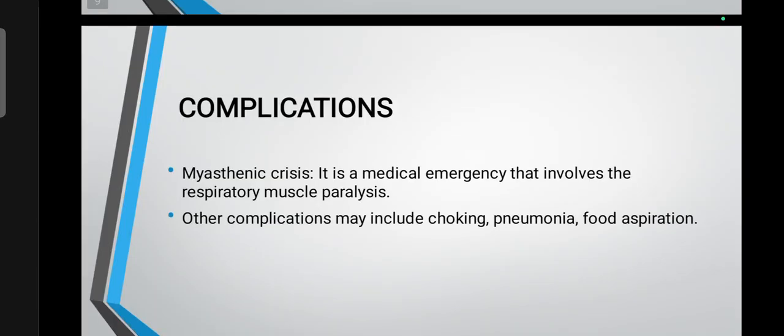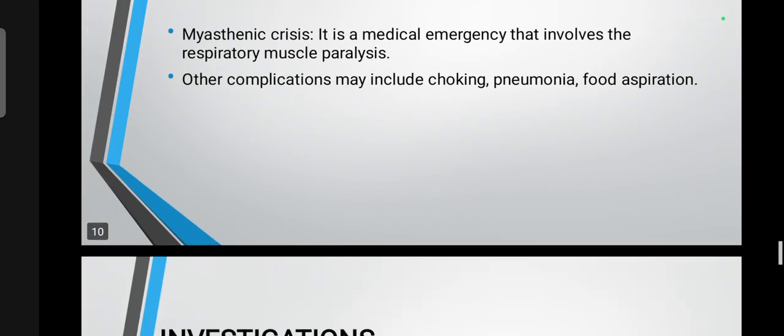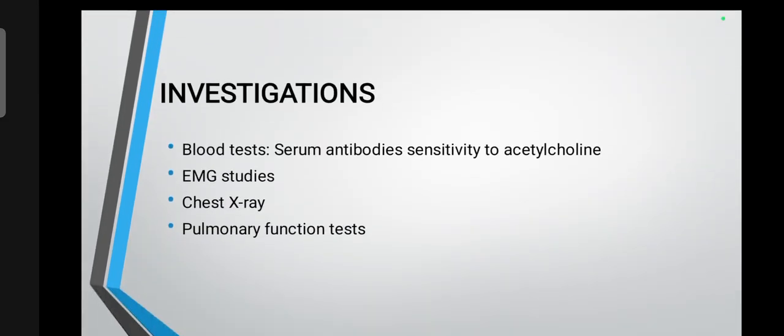Next, the complication of myasthenia gravis. The main complication is the myasthenic crisis. It is a medical emergency that involves respiratory muscle paralysis, and other complications may include choking, pneumonia, and aspiration. Next, the investigation of myasthenia gravis: blood test, serum antibodies, sensitivity to acetylcholine.